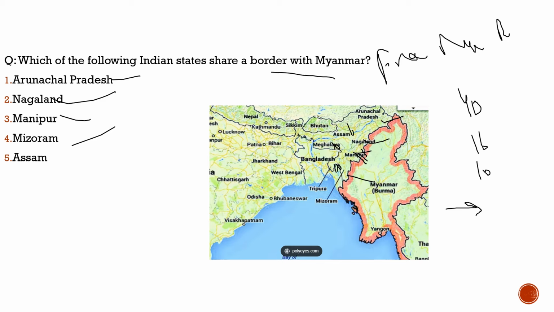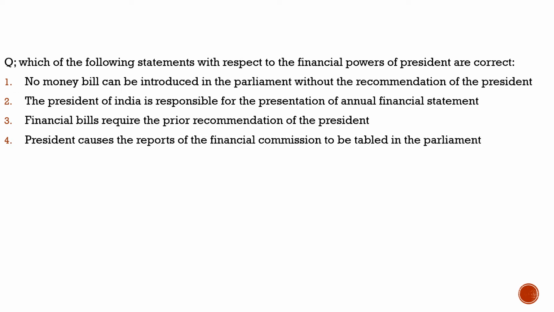So, with this, I hope you have understood this discussion. With this, we have completed questions with respect to current affairs. Now, let's move to another part of our discussion where we will solve a few previous year questions. First we will solve a static topic question, then we will go to the previous year question. The static question here is from Indian polity, and we are discussing the office of the president.